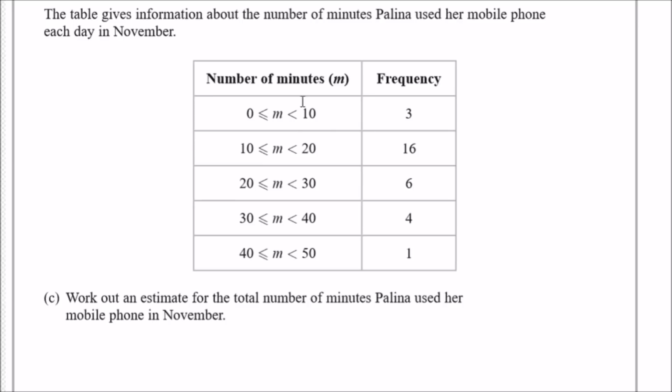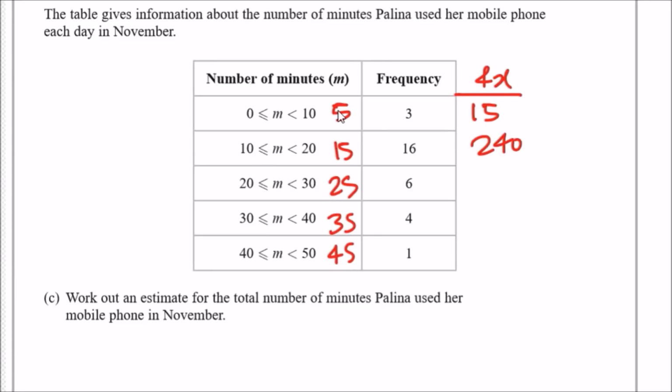Okay, so this one is quite okay. All you have to do really is just think about an average. So the way we can do this, when we've got a range of values, we just take the midpoint. So let's take the midpoint between 0 and 10, which is 5. Between the other values it's 15, 25, 35, and 45. Now to find the total, we can just multiply the frequency times the average number of minutes. So 3 times 5 will give us 15. 15 times 16 should be 240. 25 times 6 should be, I think, 150. Yep, 150. Next one is 140, and here's 45.